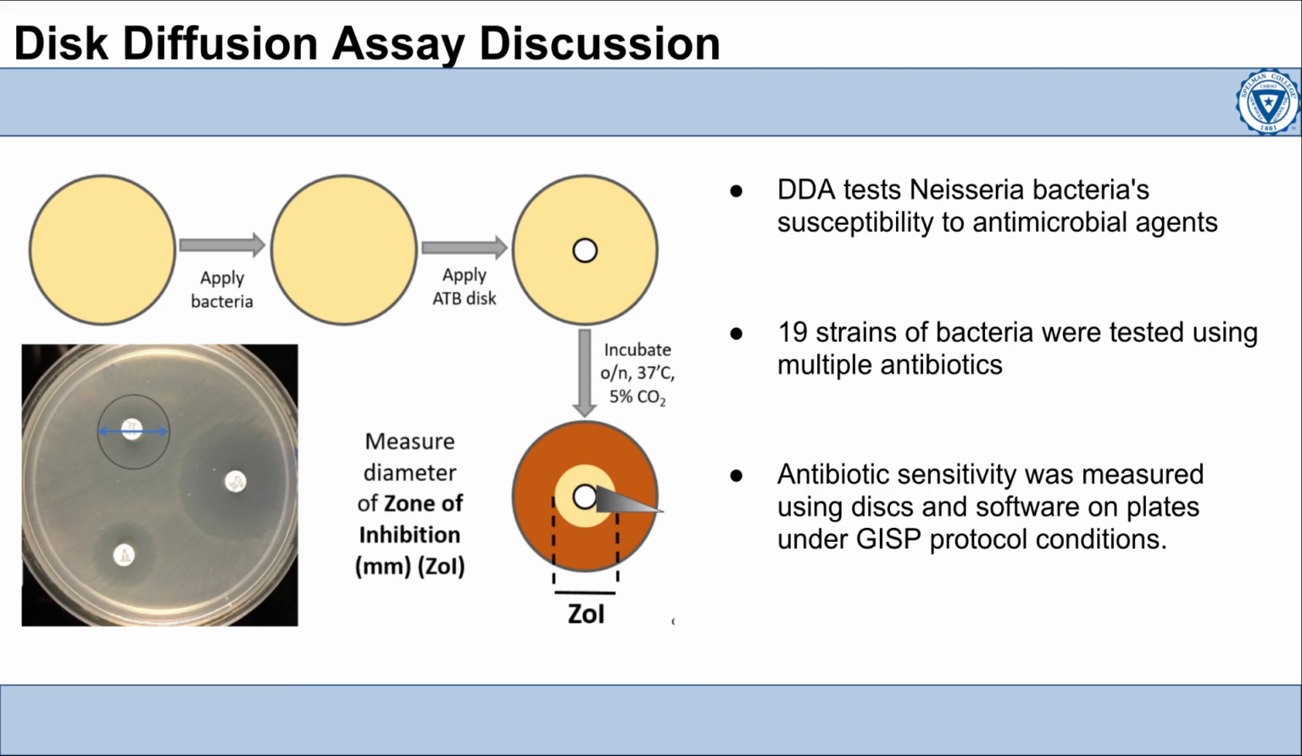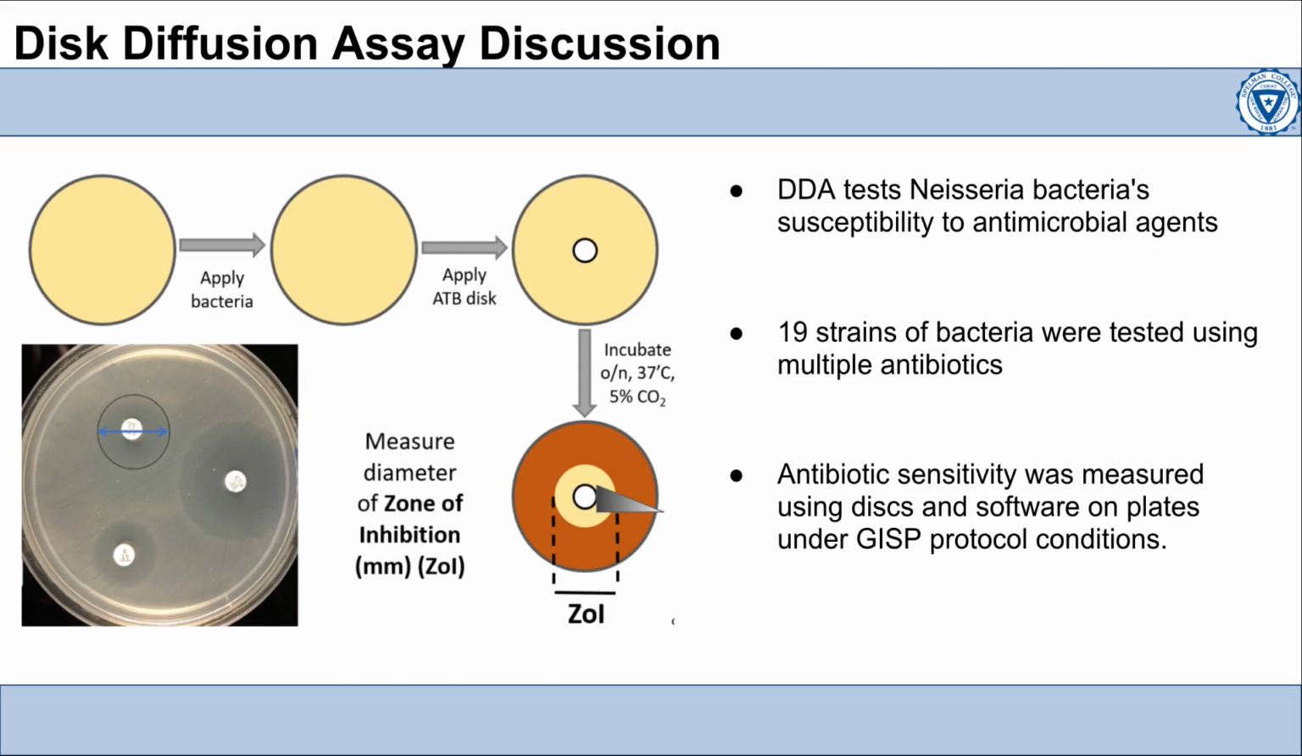During my research, I conducted a disc diffusion assay as the first experiment. This assay measures the susceptibility of microorganisms to different antibiotics by examining the diameter of the zone of inhibition around the antibiotic-soaked discs on GCP agar plates. To test the antimicrobial agents, I used 19 commensal Neisseria bacterial strains, which includes nystatin, colistin, vancomycin, trimethoprim, and SXT.